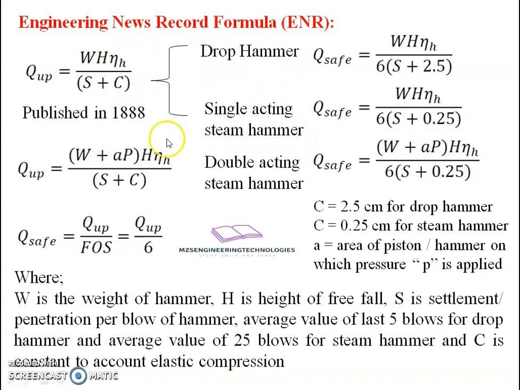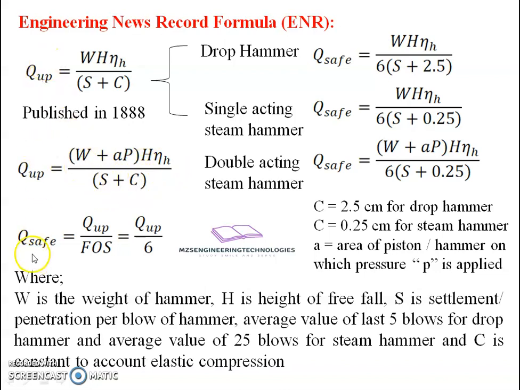It is valid for the drop hammer and the single acting steam hammer. But when we go with reference to the double acting steam hammer, then there is an additional force which we have to consider. This is the force applied on the piston area through the pressure. So this is W plus the additional force transferred through the piston area, which has to be accounted for with reference to the free fall height in eta h. Eta h, again the picture is there, is related to efficiency. S plus C, S is the settlement which is observed, and C is the elastic compression.